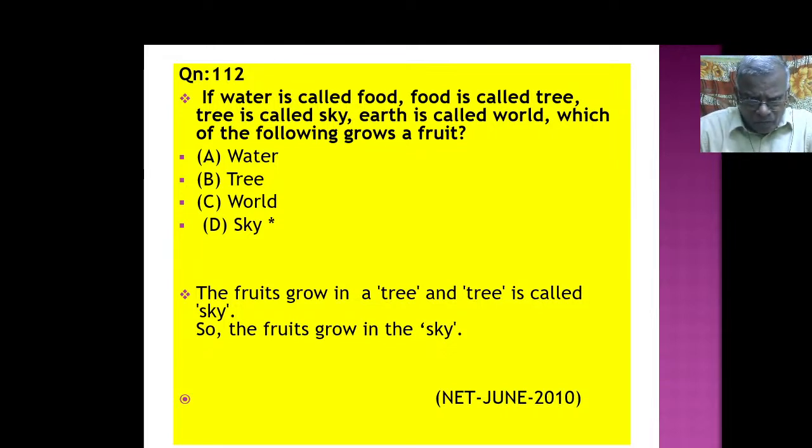So fruit, where does the fruit grow? That is in the tree. See, our general knowledge, our common sense says that fruit grows in a tree. But the tree is called food. So the food is the code word for tree. You got the point? Tree is called sky. So the fruits grow in the sky. I hope you understand this.